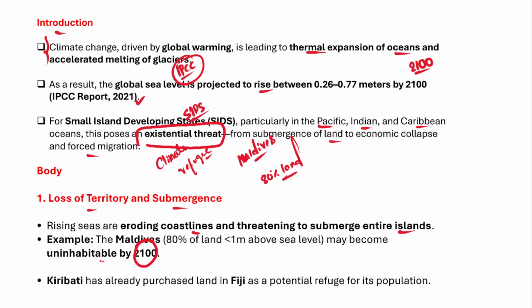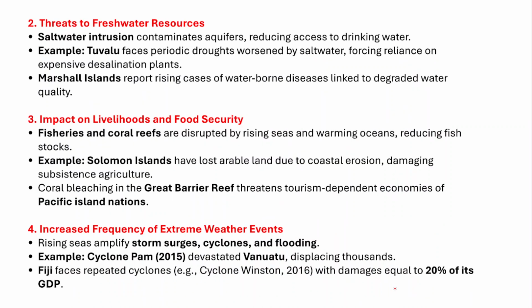Now Kiribati has already purchased land in Fiji as a potential refuge for its population, because it has been experiencing rising sea surface levels and submergence problems as well, and because of this reason it has already purchased land in Fiji.